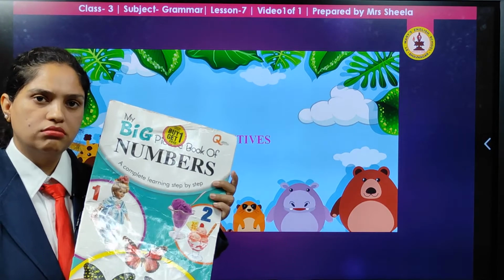It is showing which pencil is dear, means expensive, and which one is cheap. So, you can tell. Yes, Rohan, please tell me, which one will you select? A cheap one or a dear one? Okay, tell me which one is cheap. This one is cheap and this one is dear, right? Dear means expensive. Yes.